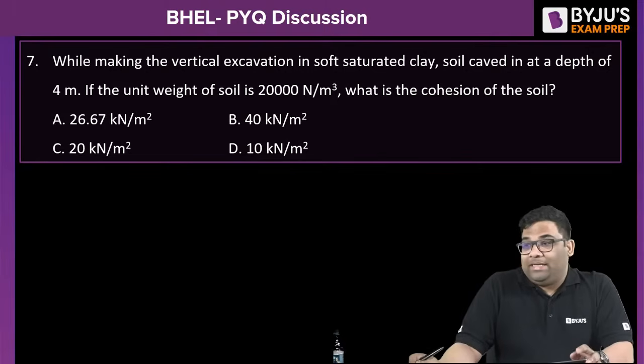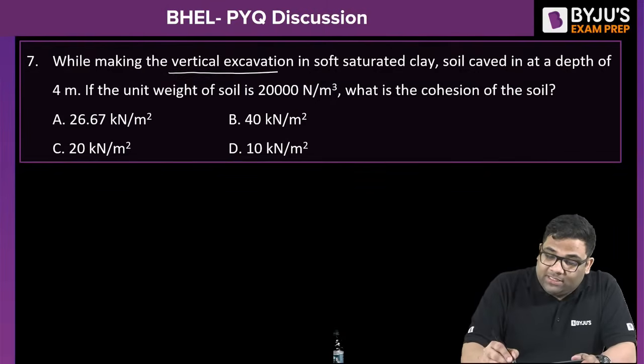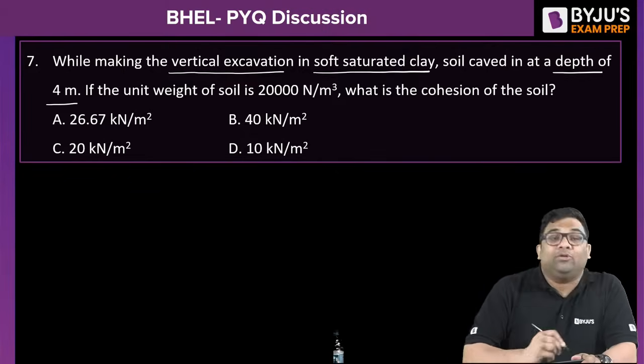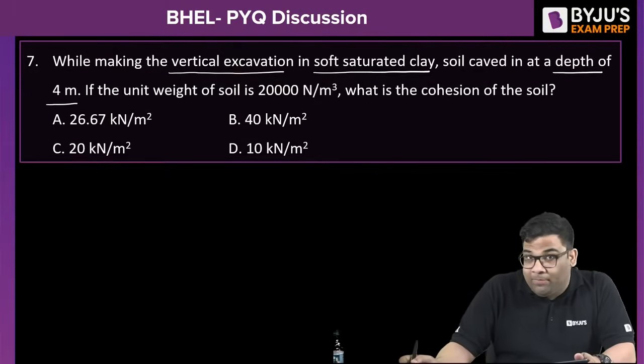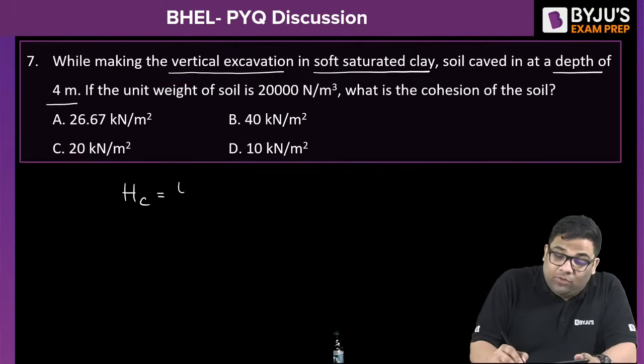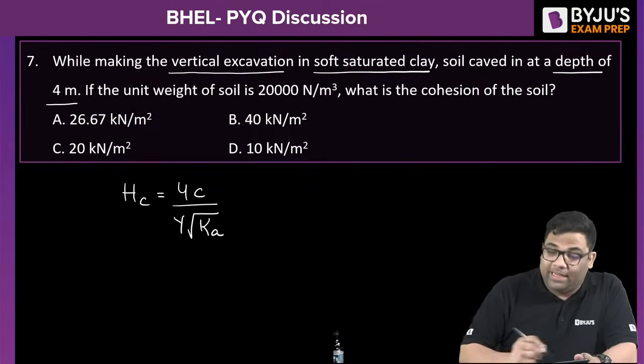Please give me the answer to this. It is given a vertical excavation in soft saturated clay. The soil can be cut to a depth of 4 meters. So it is the maximum depth of a vertical cut. This is the critical height, right? And this is 4C by gamma root Ka, right?